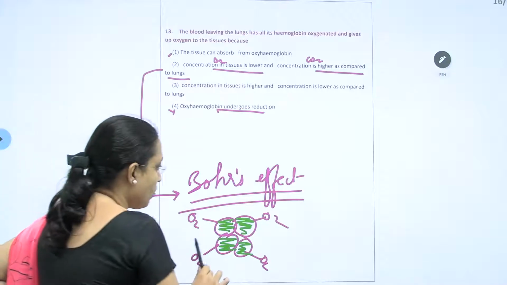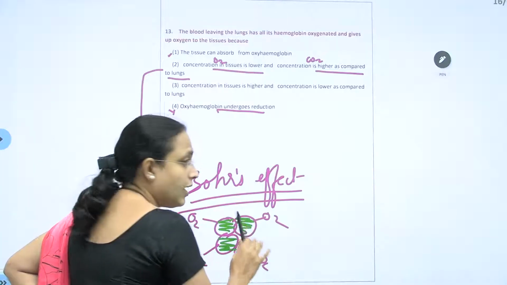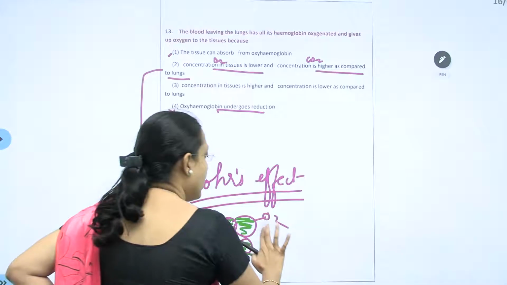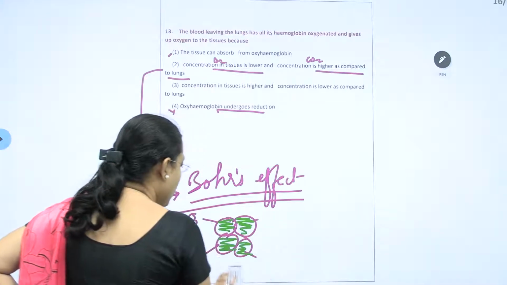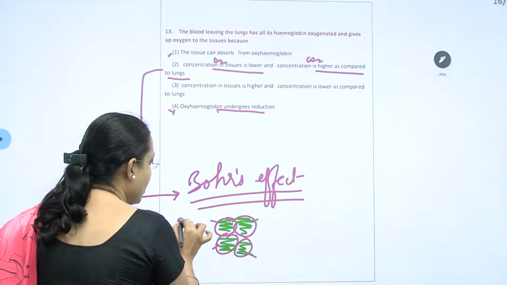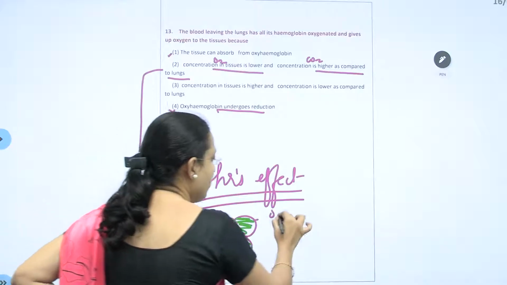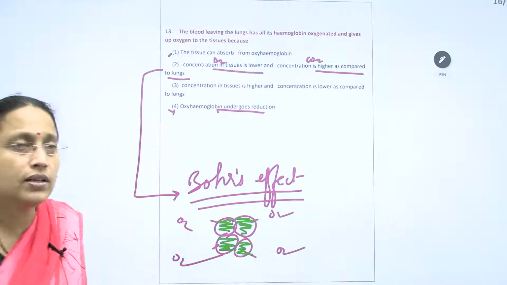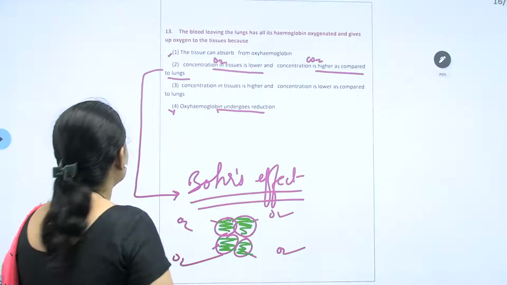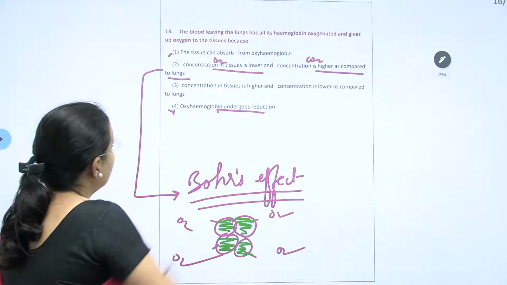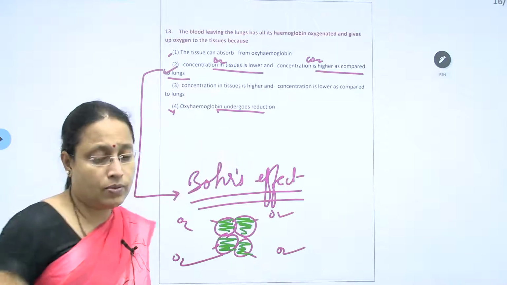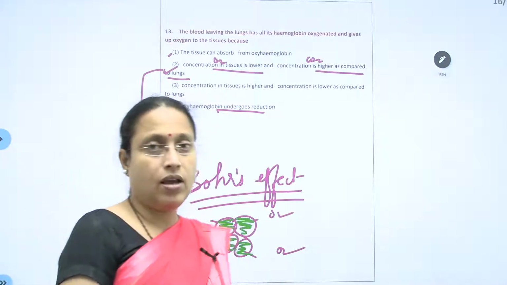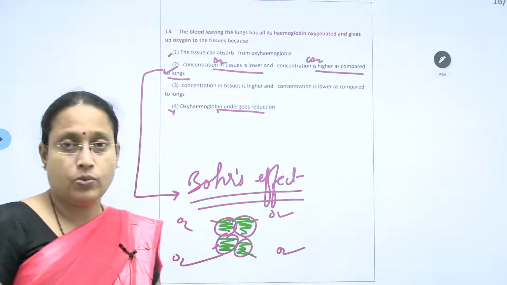Oxygen will dissociate from hemoglobin. That means oxyhemoglobin is dissociated and free oxygen will be released, and now it can diffuse into the tissues. So the 13th answer is 2B.